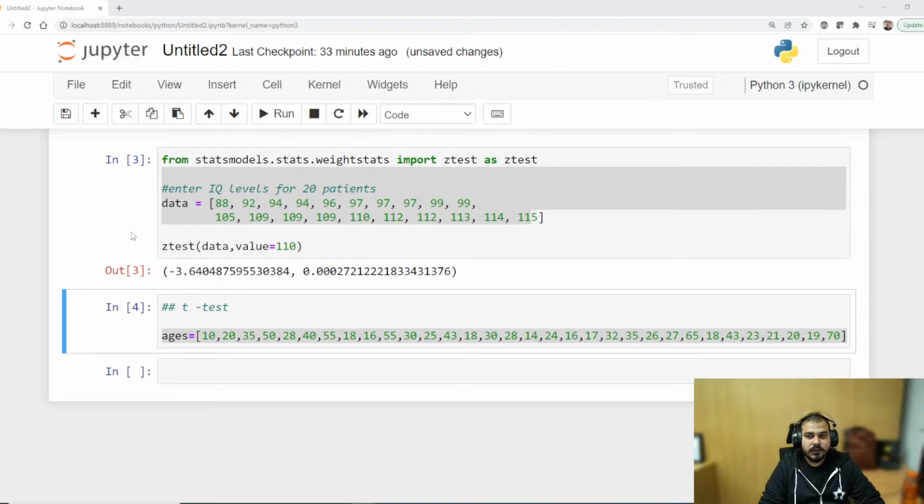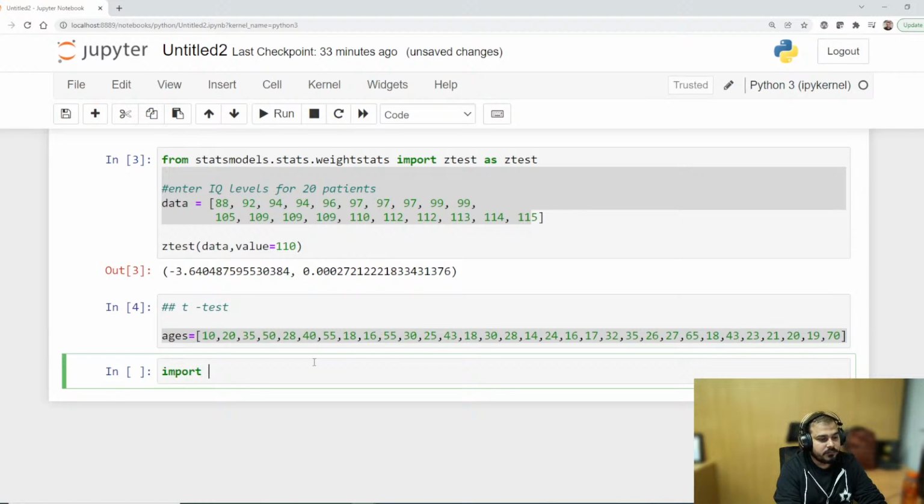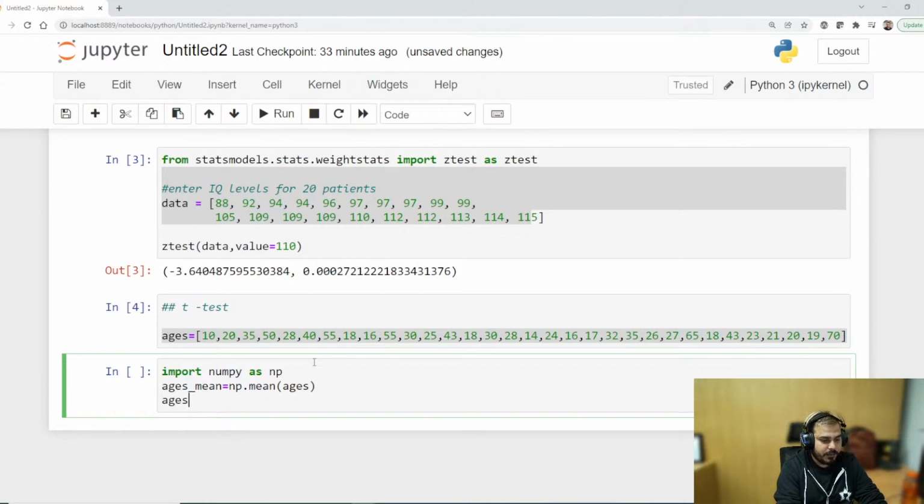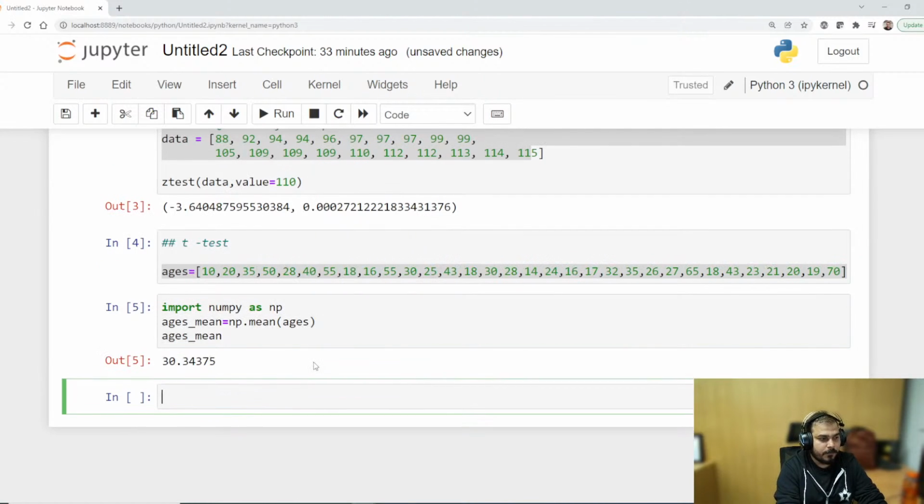So this is the ages. Now my main aim is, let's compute the mean of these ages. So ages underscore mean is equal to np dot mean of ages. If I print ages underscore mean, this is 30.34.